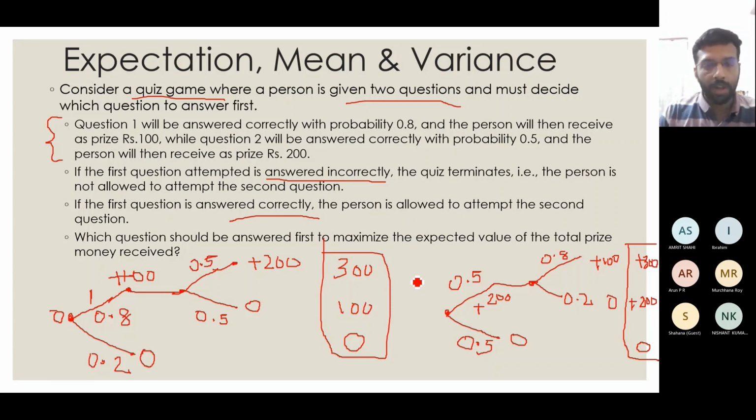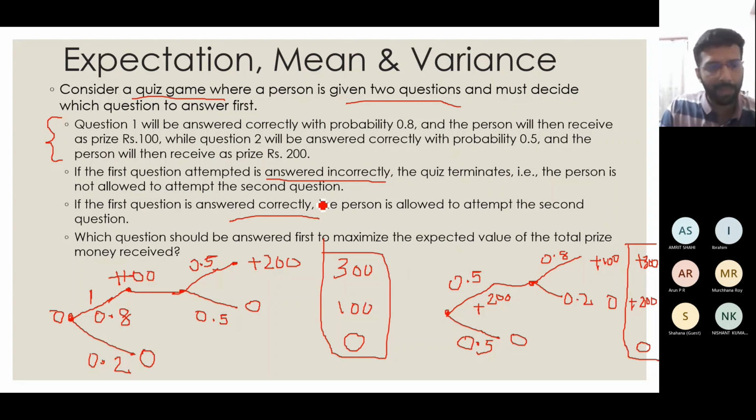Okay, so one answer I got is that any option is okay. But that will be provided I get both answers correct, then both options are the same to me, because 300 I will get in either case.